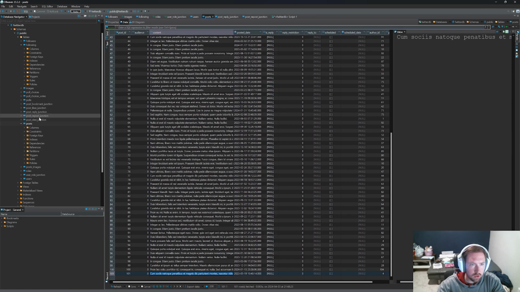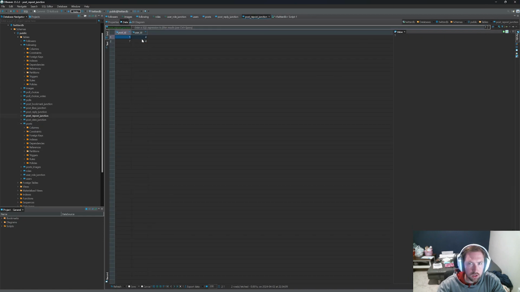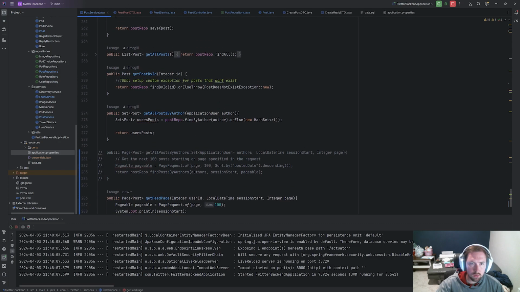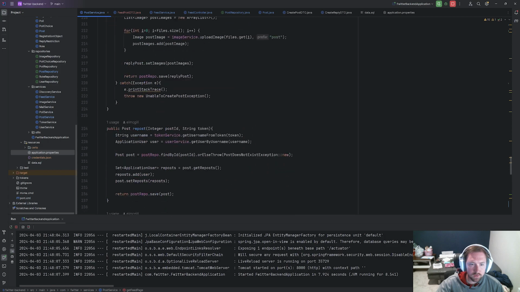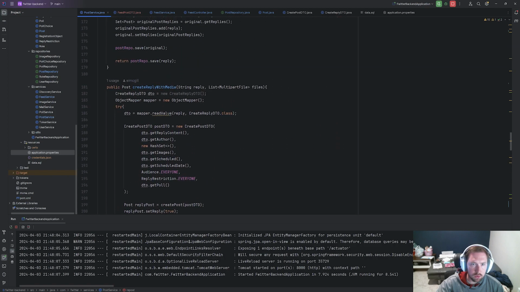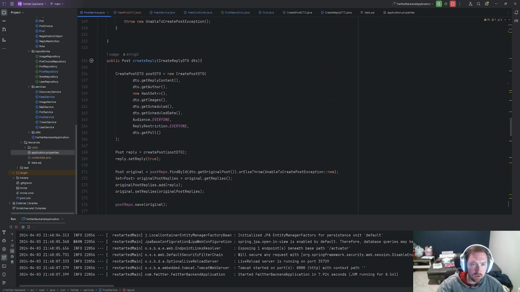And if we actually go into our post repost junction, I guess there's still reposts, so I don't love that. Did I set those, or what's going on with this? This should have been refreshed. Okay, it's good. I guess let's try to make a repost, but we're going to have to go into our post service and wherever we make our repost. So here, I think we have the original post. Or actually, no, we don't want repost. We want reply. So we should have the original post because it comes in the create reply DTO.